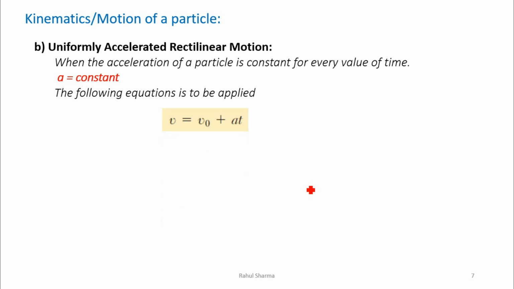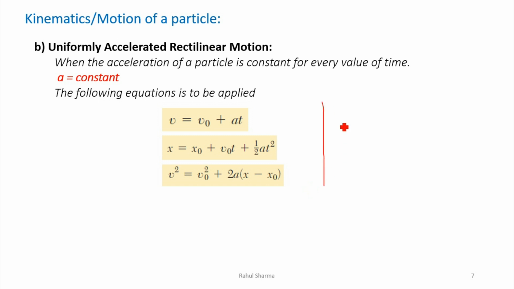First, v is equal to v naught plus at, x is equal to x naught plus v naught t plus half at square, v square is equal to v naught square plus 2a into x minus x naught. Now from where are we getting these equations? If you remember, we have the equation v is equal to u plus at. You have studied these equations in your previous 11th and 12th classes. V is equal to final velocity is equal to initial velocity plus acceleration into time. So this equation has been derived from the same.